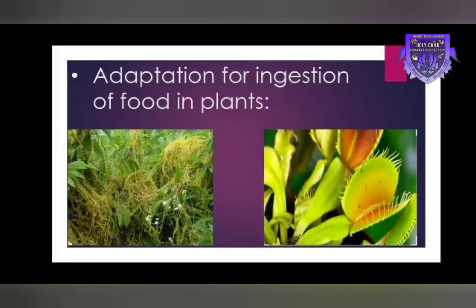Plants need nitrogen, phosphorus and potassium for growth. Plants that grow in soil which is deficient in nitrogen, like Drosera, Venus flytrap, pitcher plant, etc., fulfill their need for nitrogen by consuming insects.